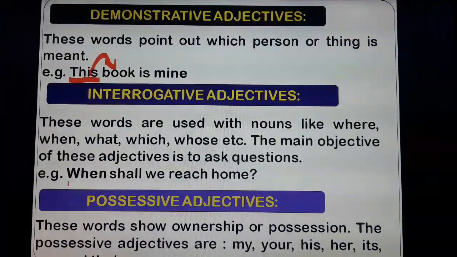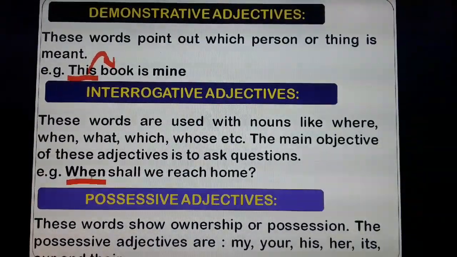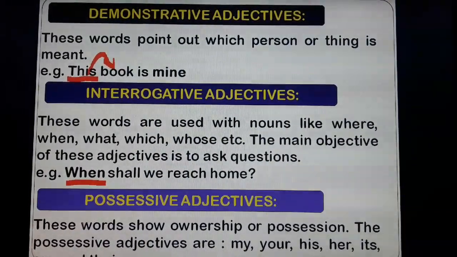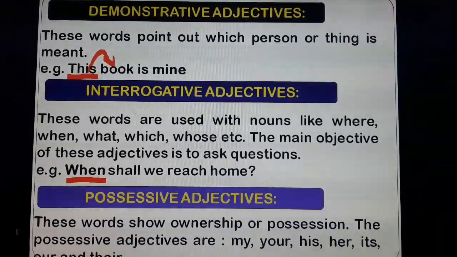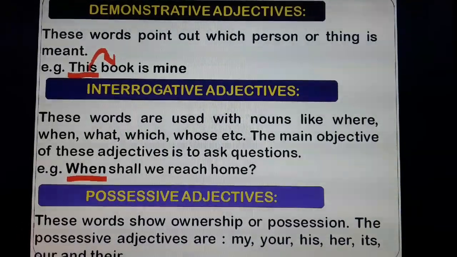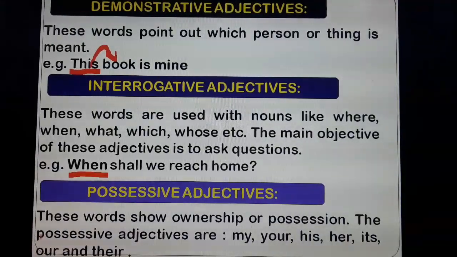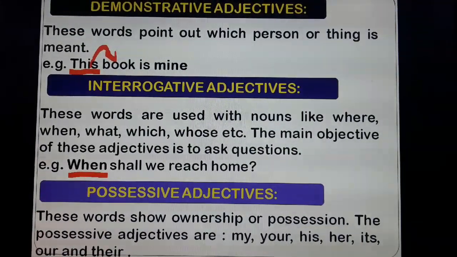For example, when shall we reach home? So, the word when is an interrogative adjective. And possessive adjectives. These words show ownership or possession. The possessive adjectives are mine, your, his, her, its, our and their.